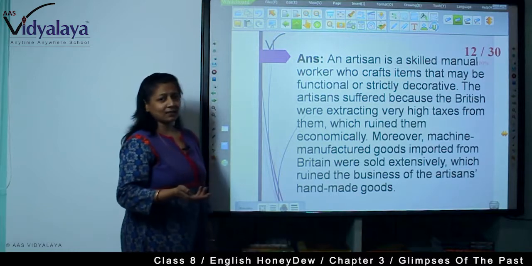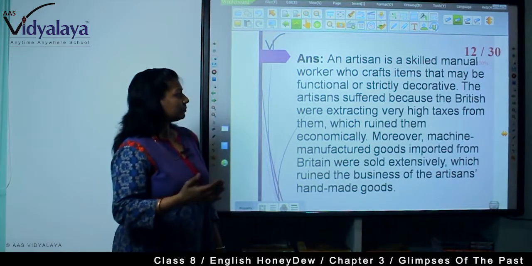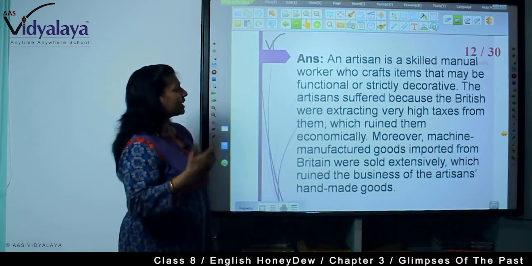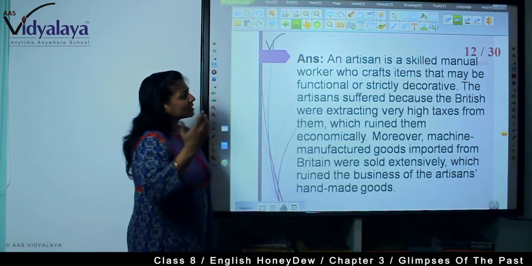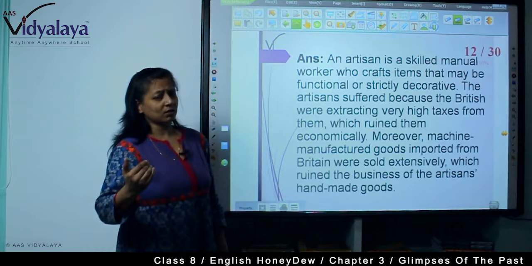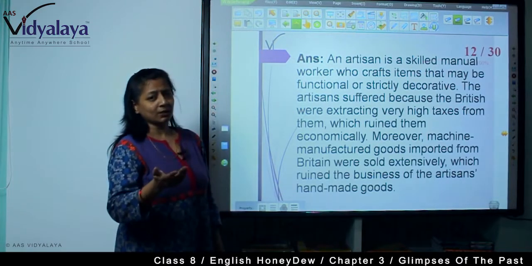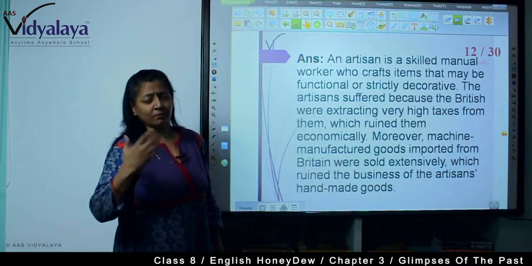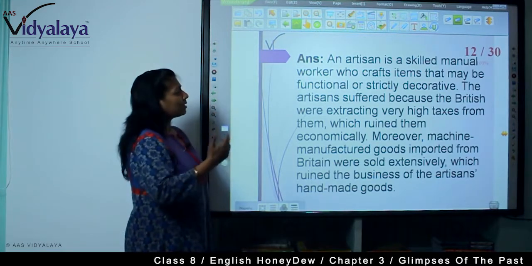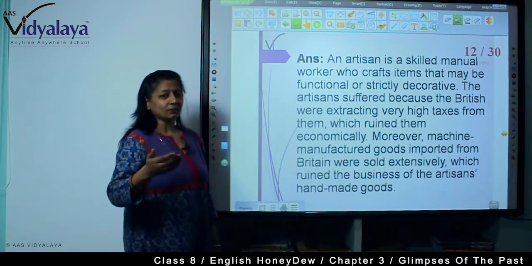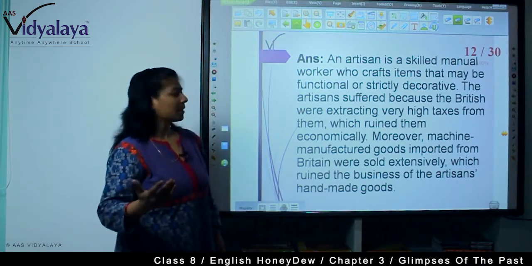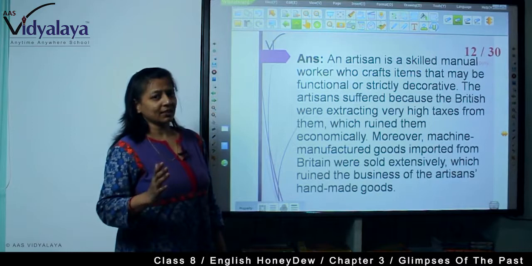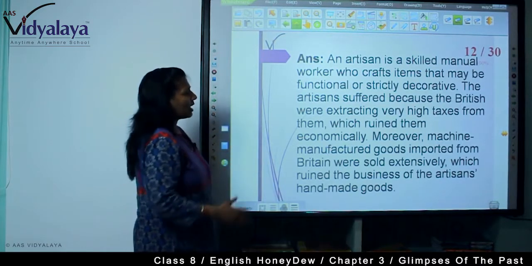Then there were many others, for example clay makers, and many more who were skilled manual workers, right? During that time, we didn't have machineries, so everything was made manually. So people who were skilled in creating crafts that were functional or strictly decorative were called artisans.